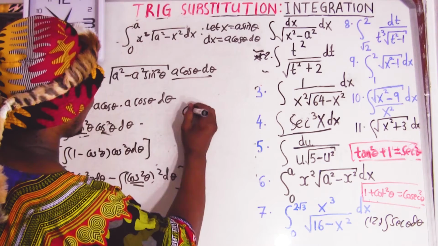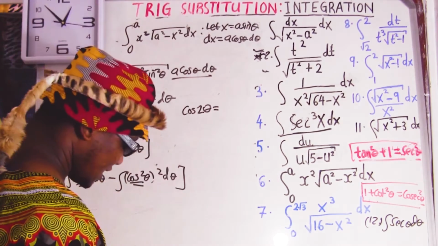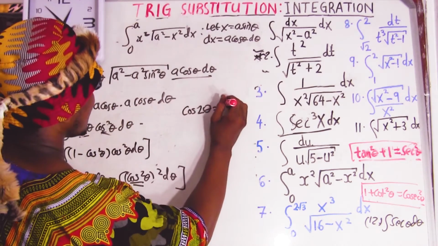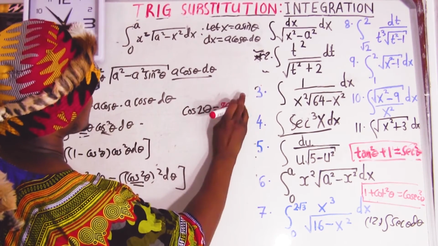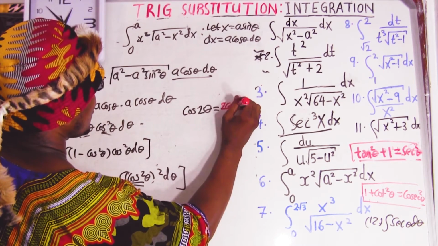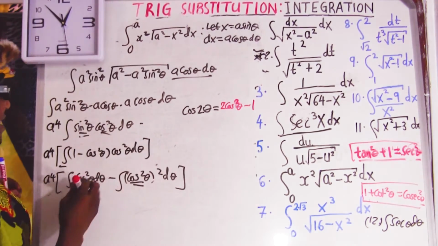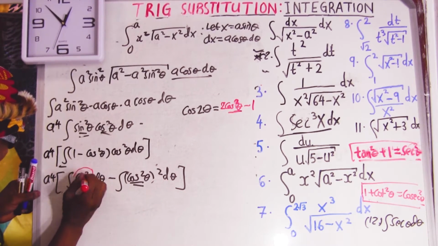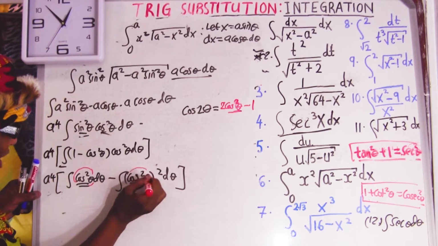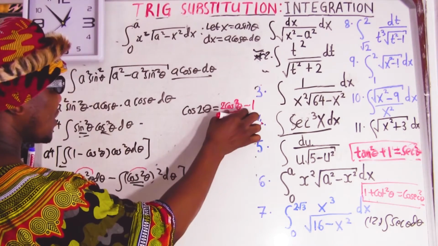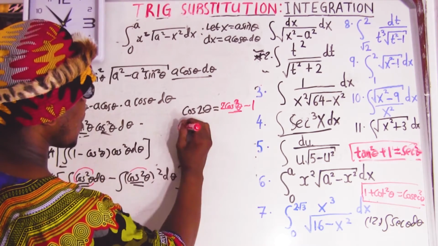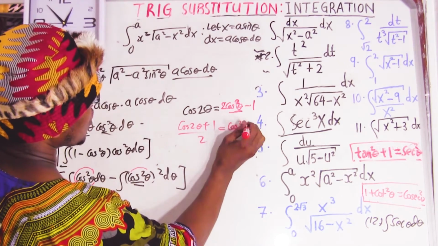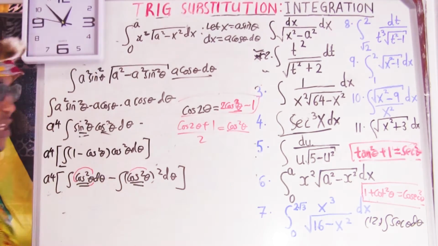The double angle says cos of double your angle equals 2 cos squared of your angle minus 1. Whenever you have an integral of cos squared, you must replace it with the double angle. So cos squared theta equals cos 2 theta plus 1 over 2. You know this from trigonometry.